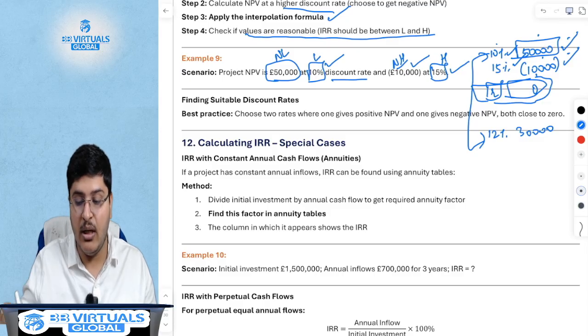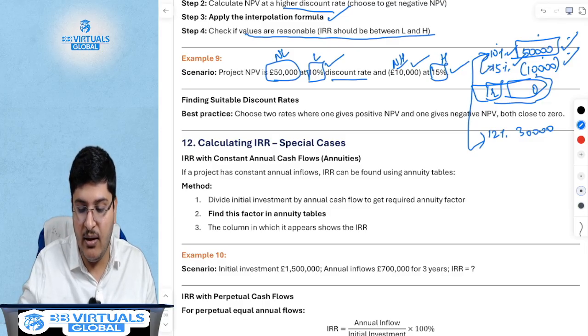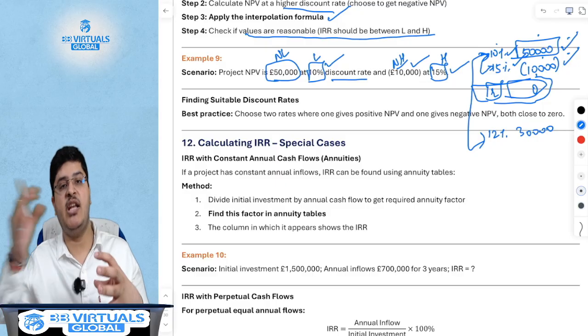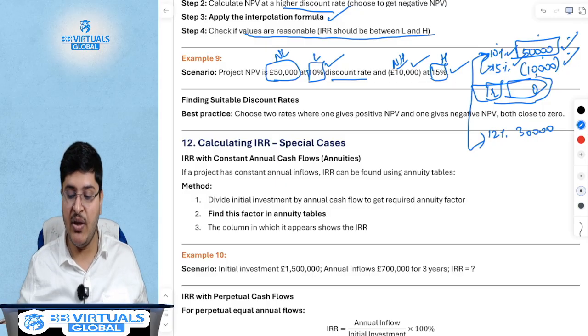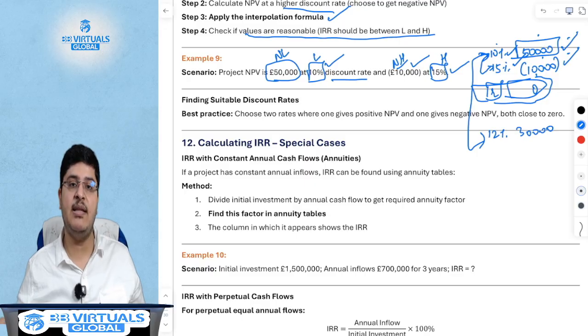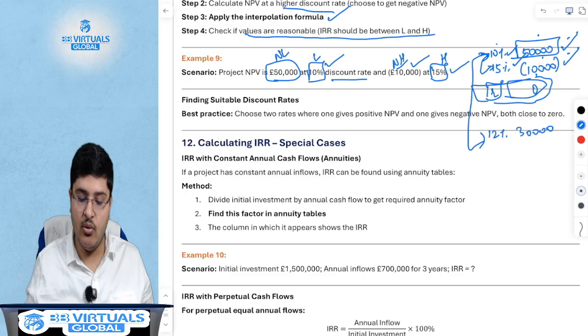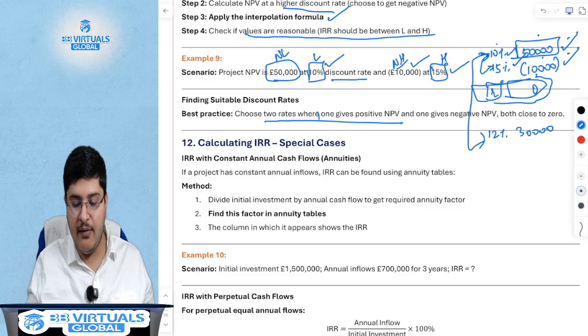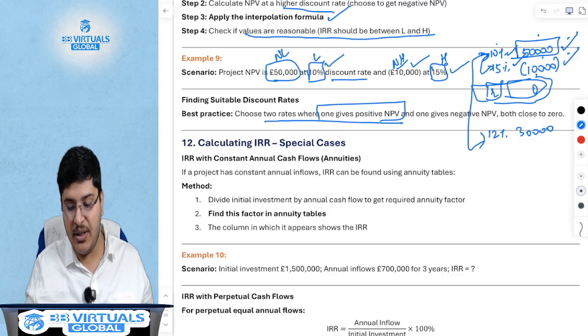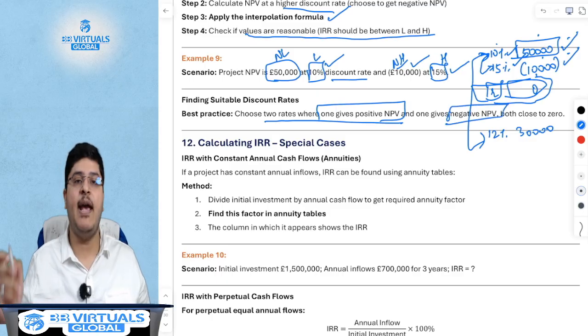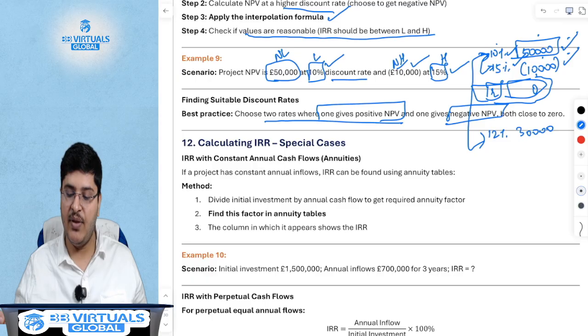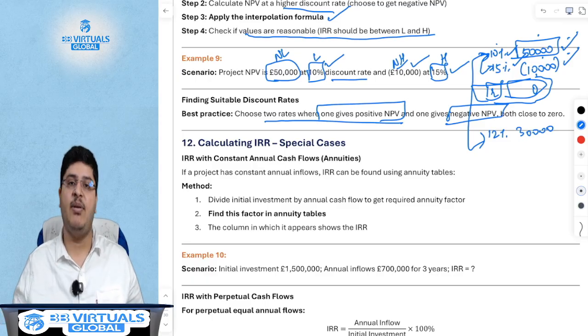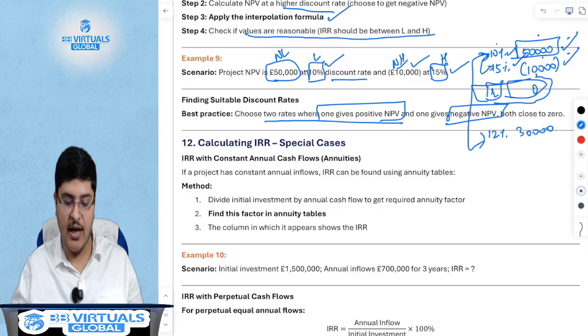But over here, unlike where between 10 and 15 your answer is somewhere in between, because one NPV is negative, one is positive. Here both NPVs were positive and hence your answer will be beyond those two range. But for easier calculation, generally try one rate which gives you a positive NPV, and one rate which gives you a negative NPV. So this is the concept of IRR.